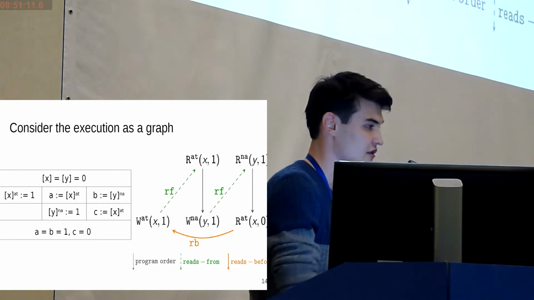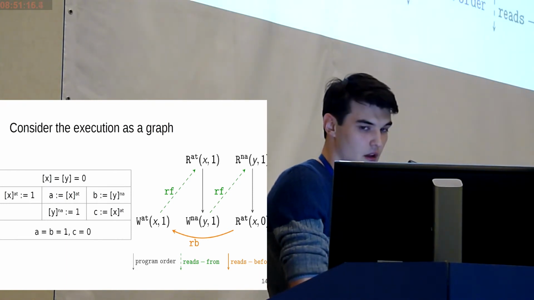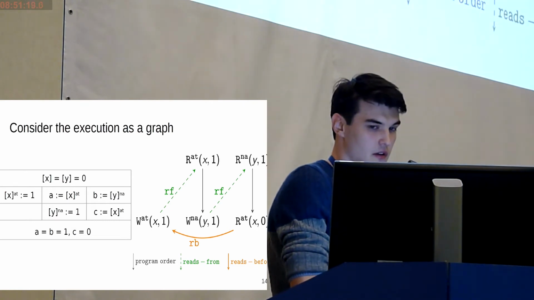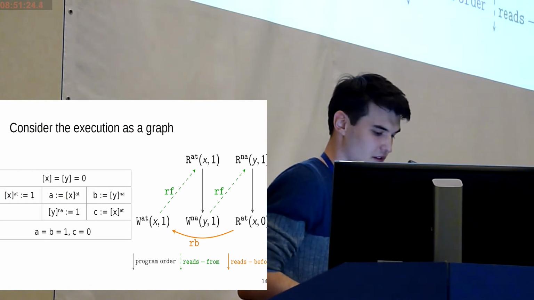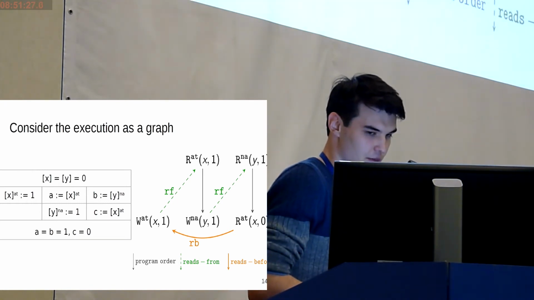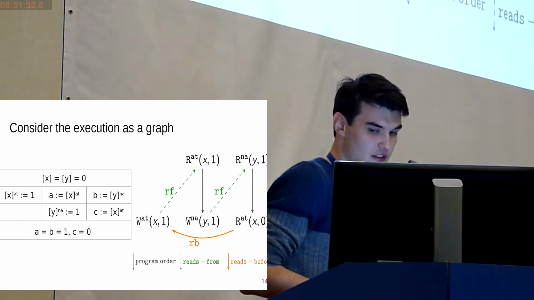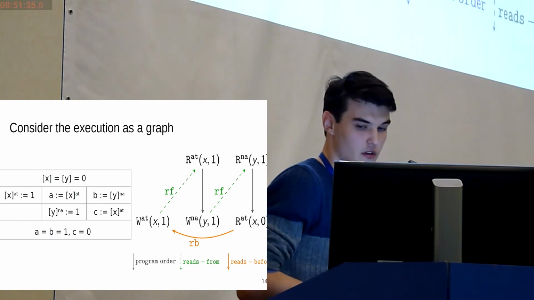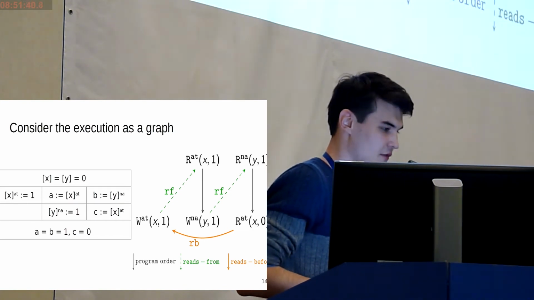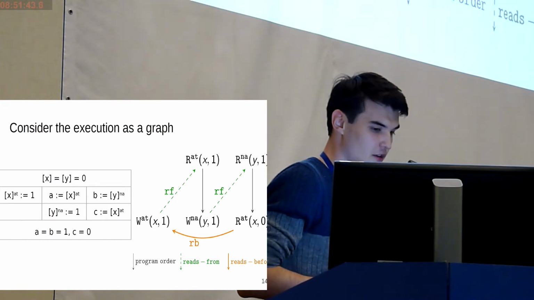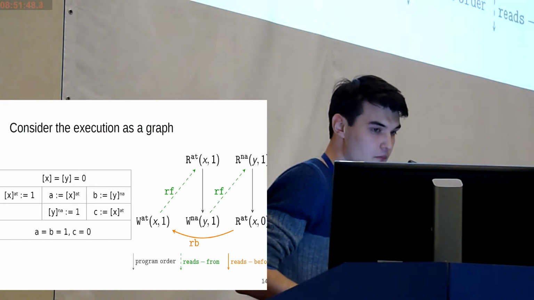And the peaks of the same stream are linked with the program link. And then let's have a look at the upper peaks: this entry value was put by previous instructions, and this fact is shown as reads from. And the third peak is reading 0, which is in X before it became 1. So this reading is happening before the writing, and this is reads before.